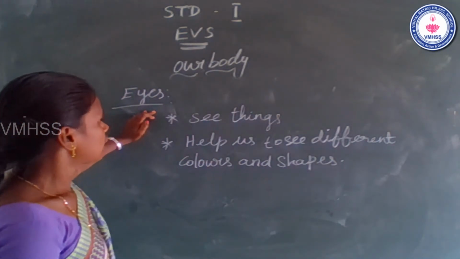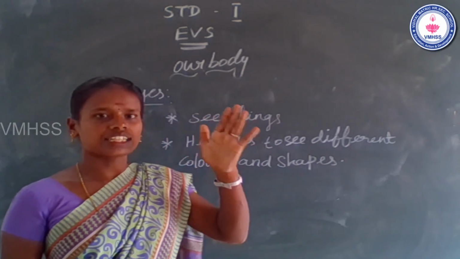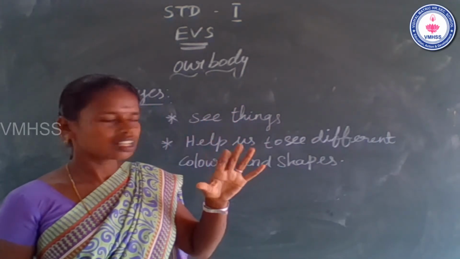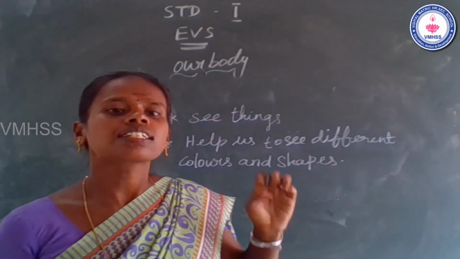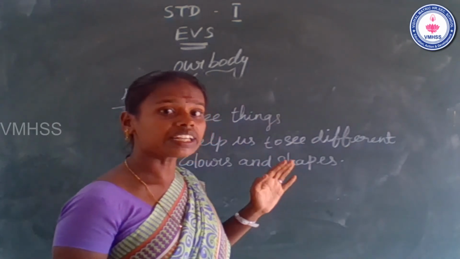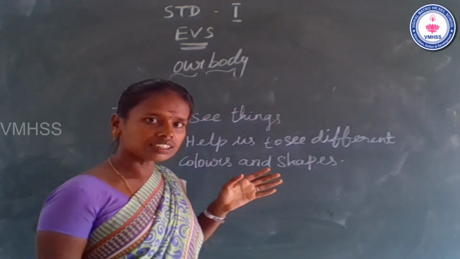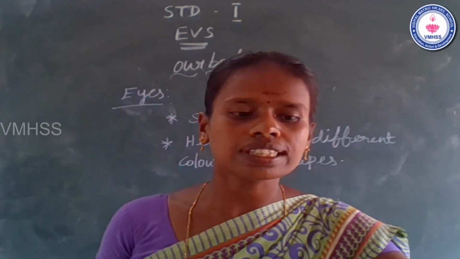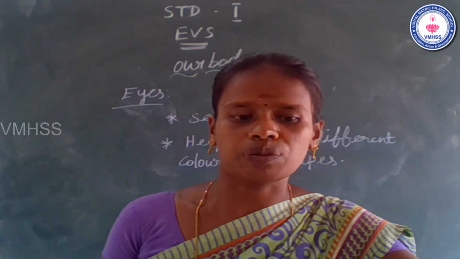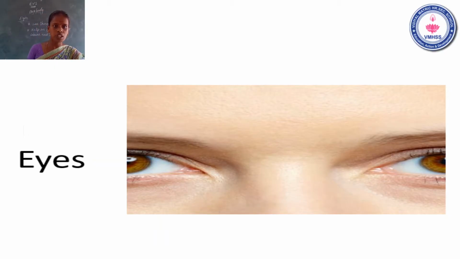Eyes. It helps us to see things and different colors and different shapes. Okay. Now go to the slide. See the eye picture. This is eye picture. It helps us to see things and different colors and different shapes also. Okay. Now go to the next one.